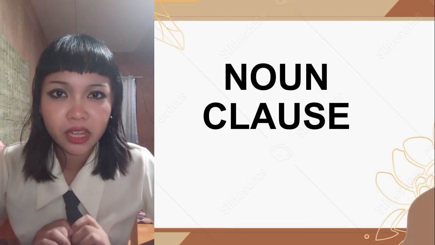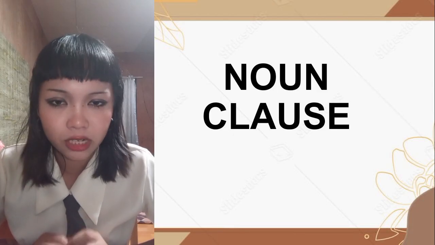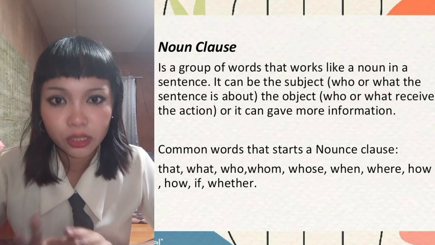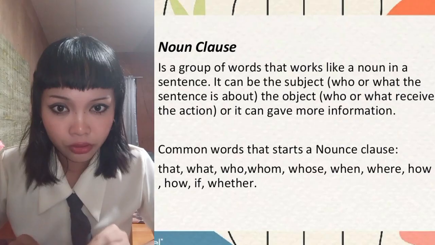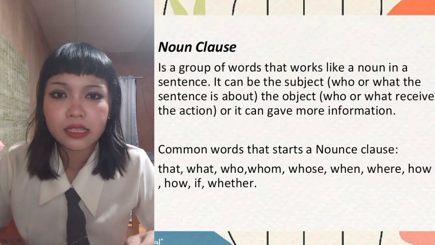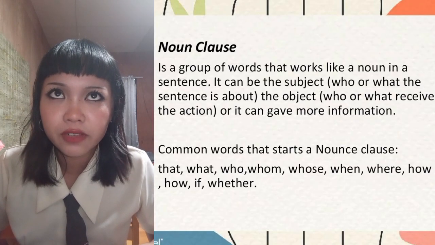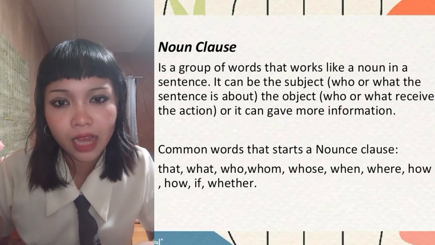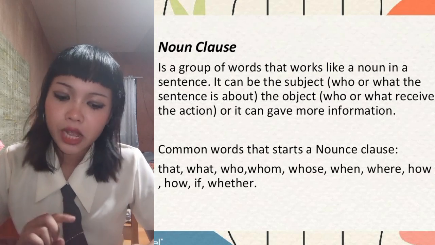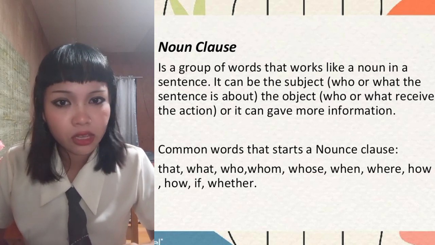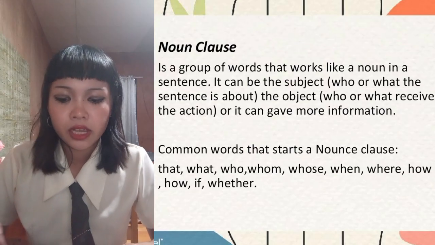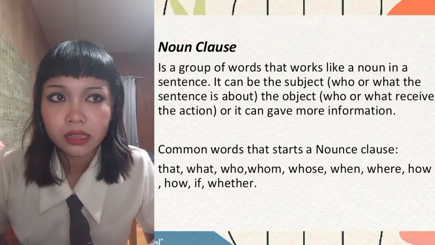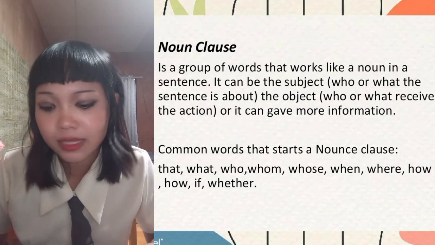Good morning, everyone. I am Dayanara Villanero, and I will talk about the noun clause. But first, let us know what a noun clause is. A noun clause is a group of words that acts as a noun in a sentence. It tells us a thing, idea, or something being talked about, and it also complements our sentences. A noun is a person, a place, a thing, or an idea. So a noun clause is just a whole sentence part that does the same job as a noun.